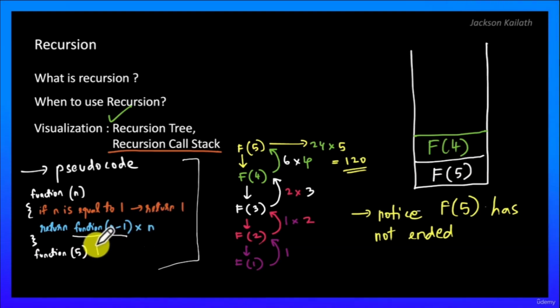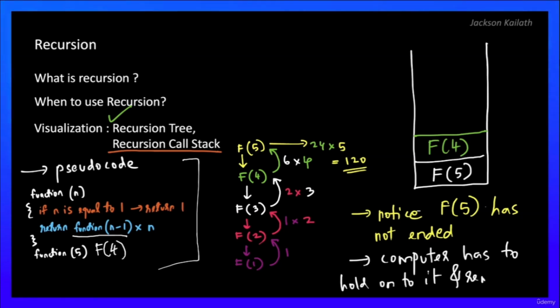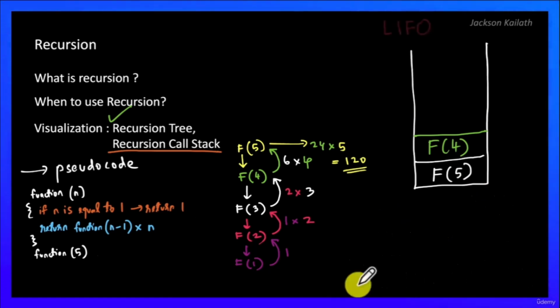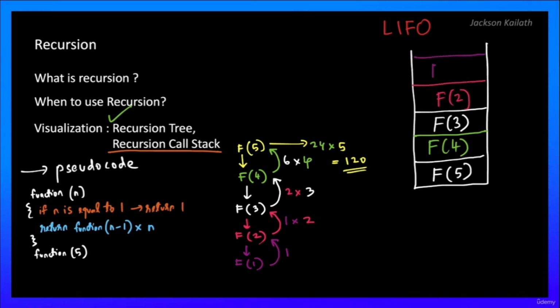This has gone to f of 4, and only once we get the value of this would the computer be able to do the multiplication of what we get with n, which is 5 in this case. So notice f of 5 has not ended. The computer has to hold on to it and remember it, so we retain this over here. And then we proceed. F of 4 will call f of 3, which we have seen. And then f of 3 will call f of 2, and then f of 2 will call f of 1.